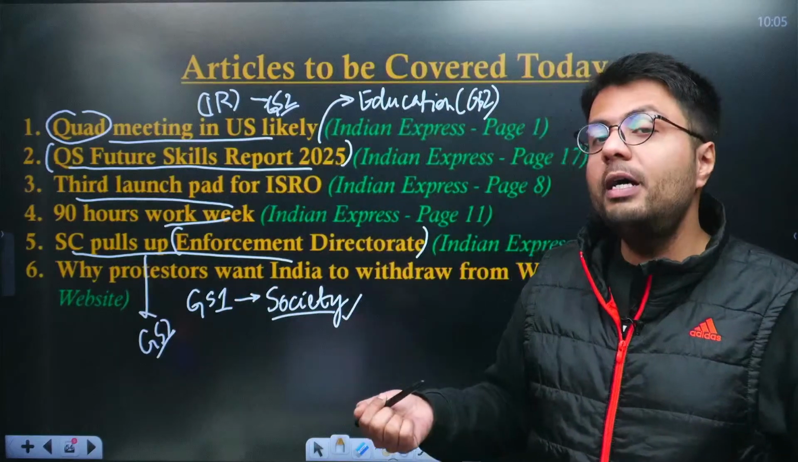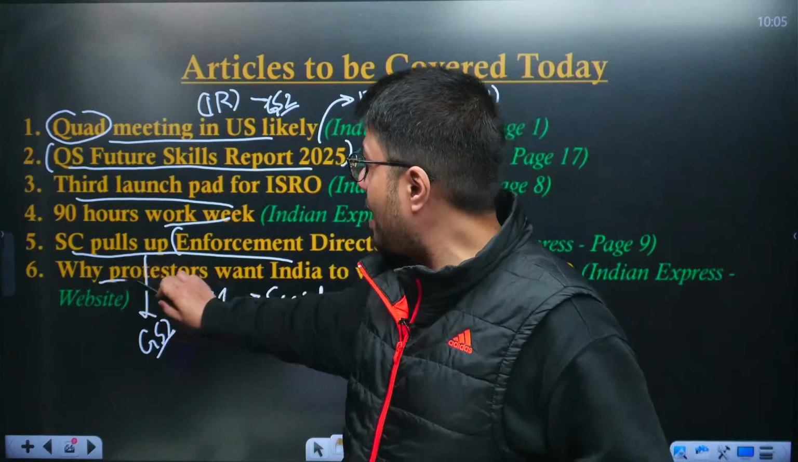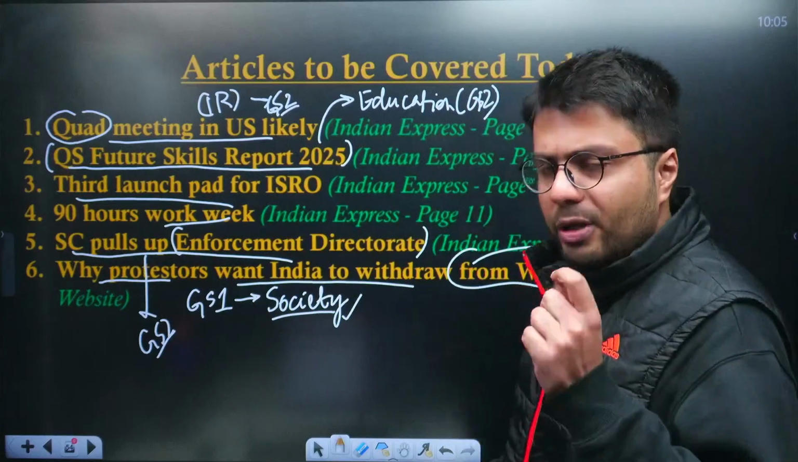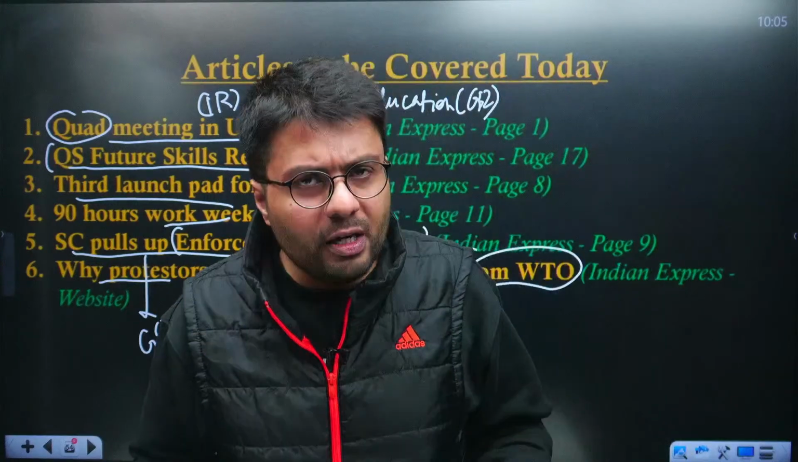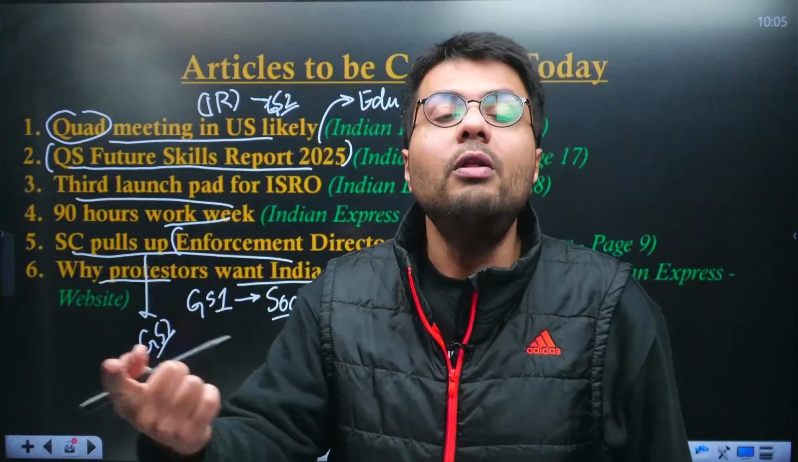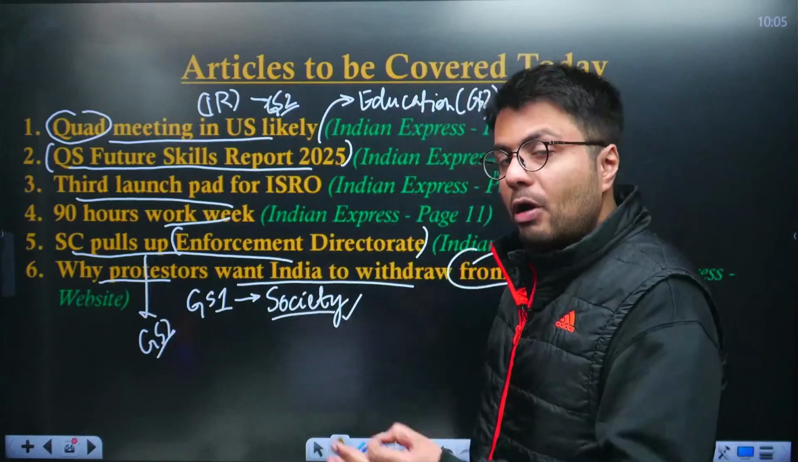Now, before concluding today's discussion, we'll also deal with why protesters want India to withdraw from WTO. So protesters naturally might be having some kind of grievance, and this grievance is related to WTO, and they want that the government of India should actually pull out of WTO.